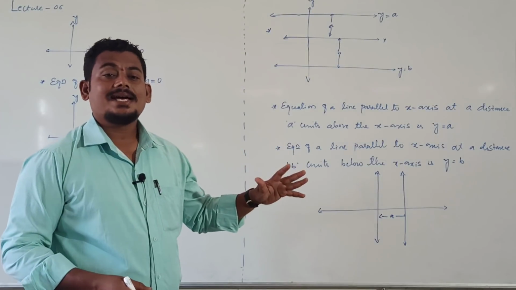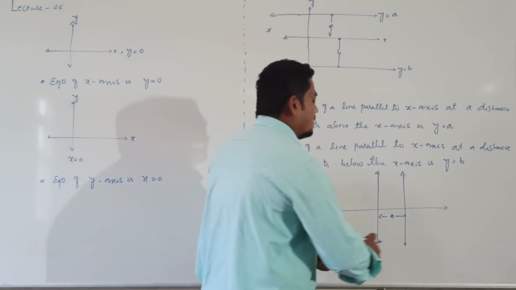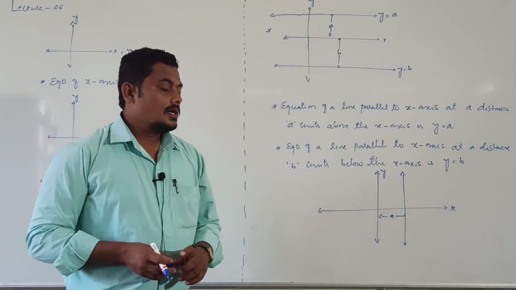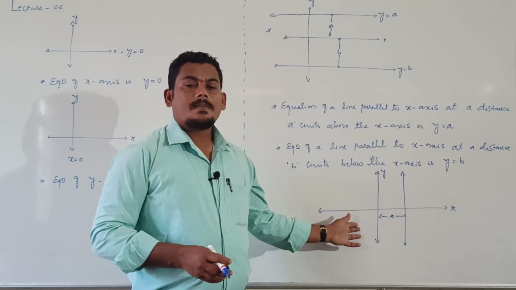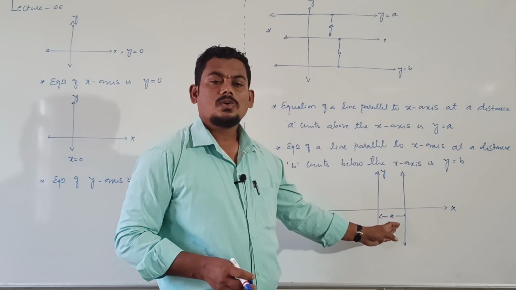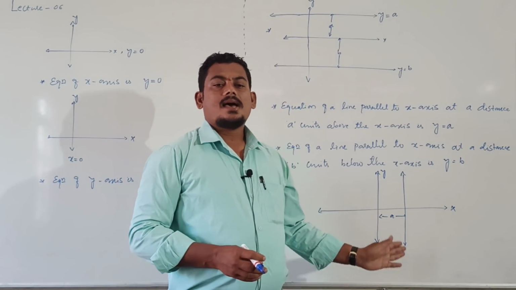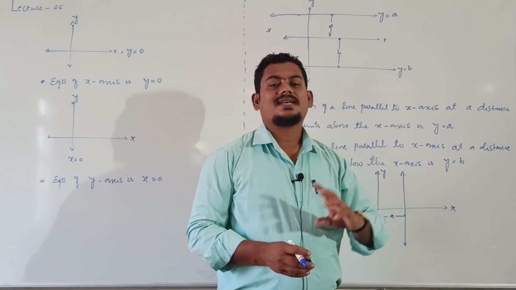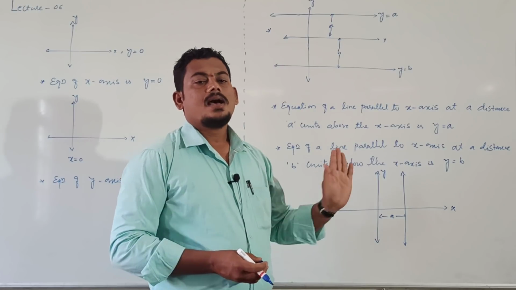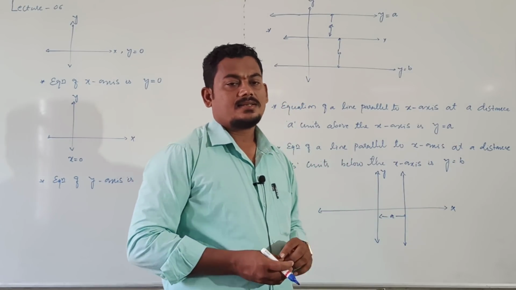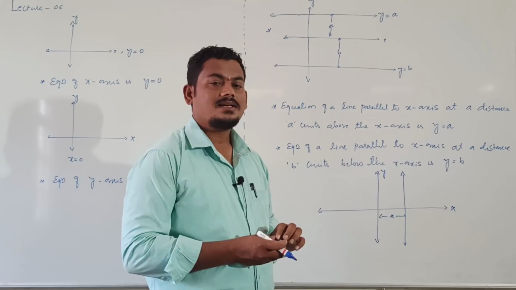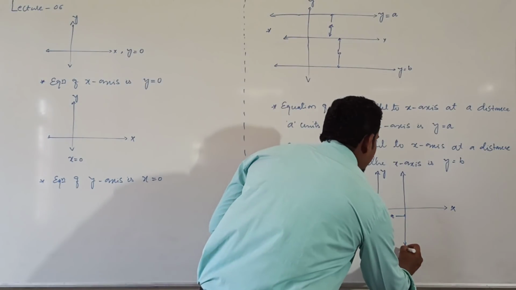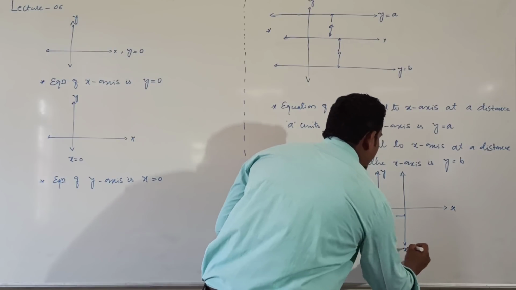This is our x-axis and this is the y-axis. Can you tell me the equation of this line? It is a vertical line only. Clearly the equation of this line is x equal to a.